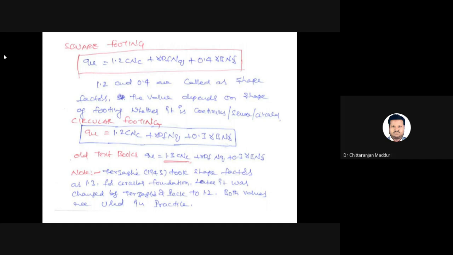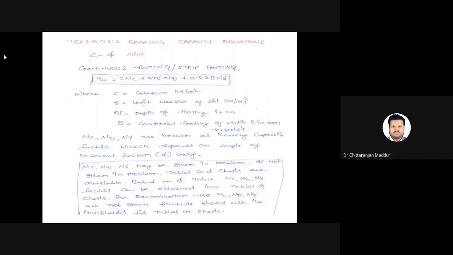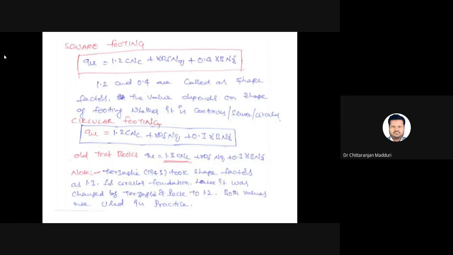For strip footing, the shape factors are 1 and 0.5. For square footing, the shape factors are 1.2 and 0.4. These values depend upon the shape of the foundation, whether it is continuous, square or circular.